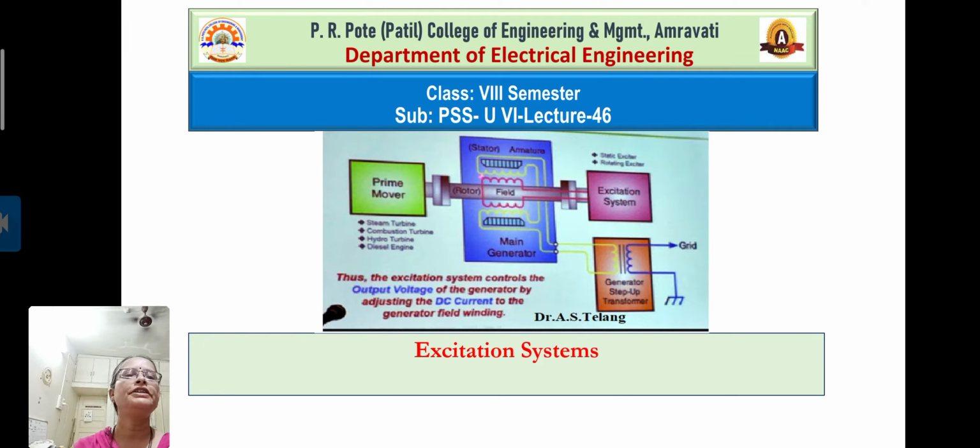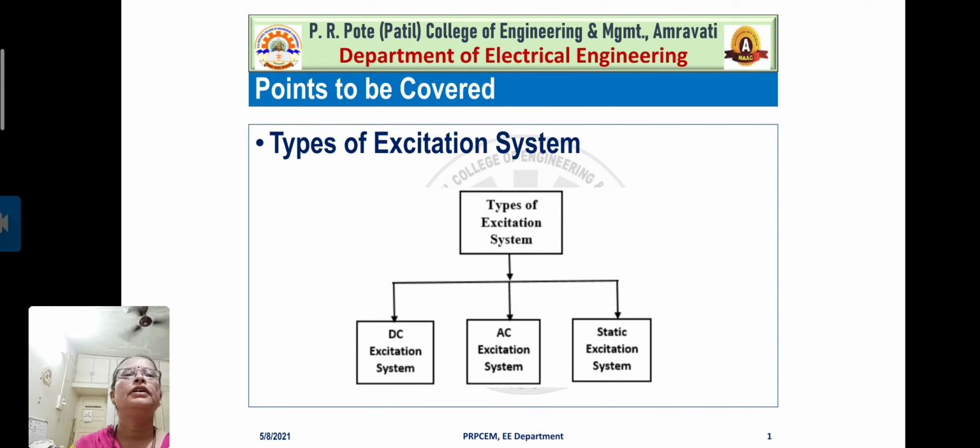We already have started unit number 6, that is related with excitation systems. Today we are continuing our discussion on types of excitation system. As stated earlier, we have seen the types of excitation system as DC excitation system, AC excitation system and static excitation system.